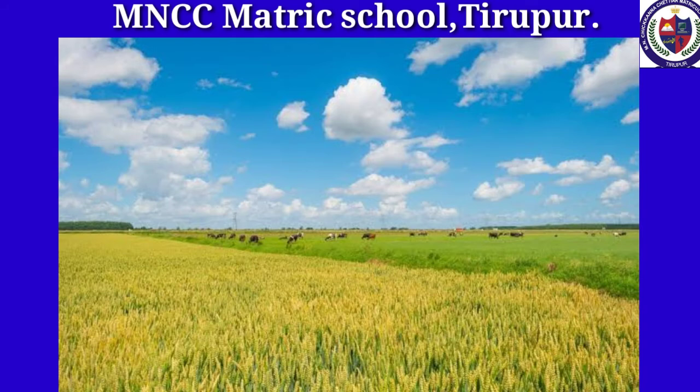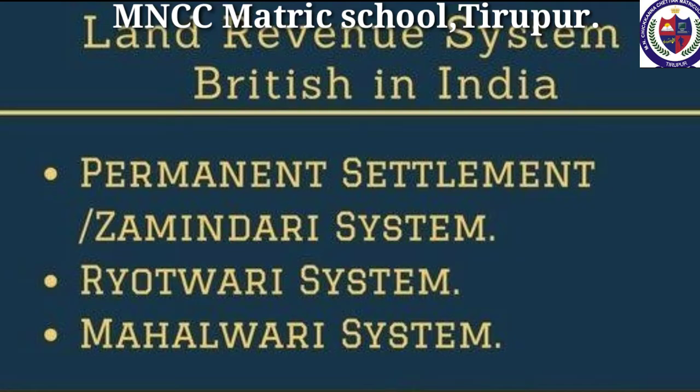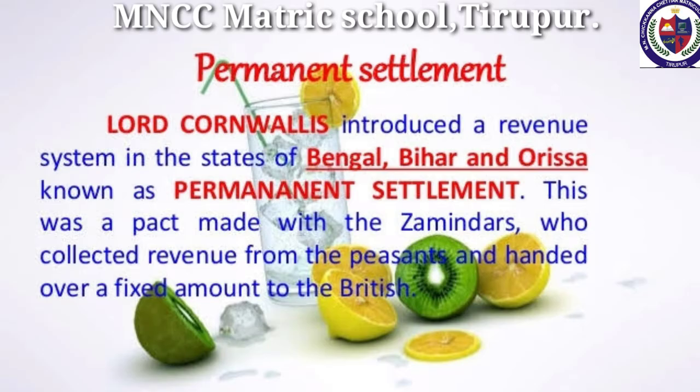Indian economy was an agrarian economy. Agriculture was then the primary occupation of the people. British government introduced three major land revenue and tenurial systems in India, namely the permanent settlement, the Mahalwari system and the Rayatwari system. When Robert Clive obtained the Diwani of Bengal, Bihar, and Orissa in 1765, there used to be